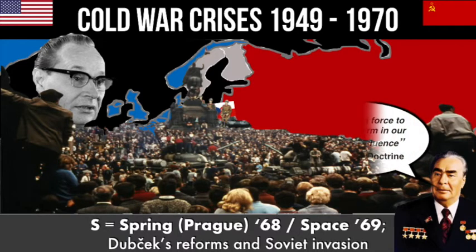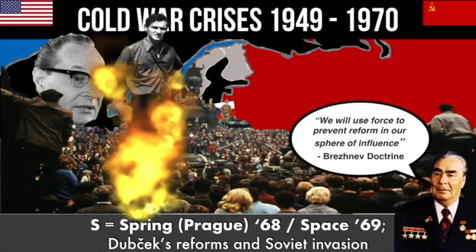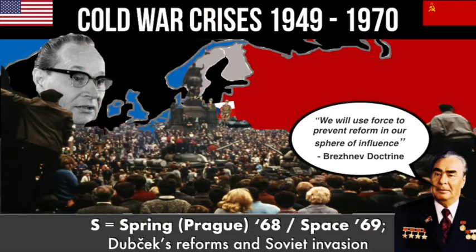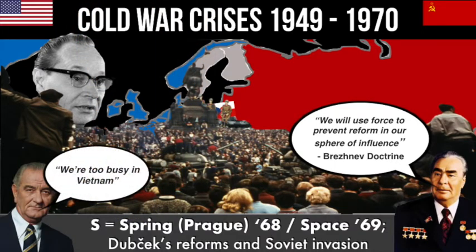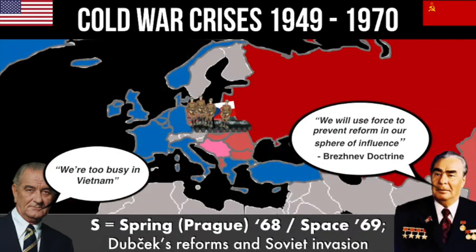and Brezhnev comes up with his new idea, his doctrine, which says any country trying to leave the Warsaw Pact or the Soviet sphere of influence will face invasion. This deters any other country from trying to leave the Warsaw Pact. In Prague, a student called Jan Palach burns himself to death in protest, but again, just like Hungary, the West doesn't do anything to get involved or help. Partly because America is too busy fighting its war in Vietnam, and partly because Western Europe is too busy with protests that are going on in Paris.